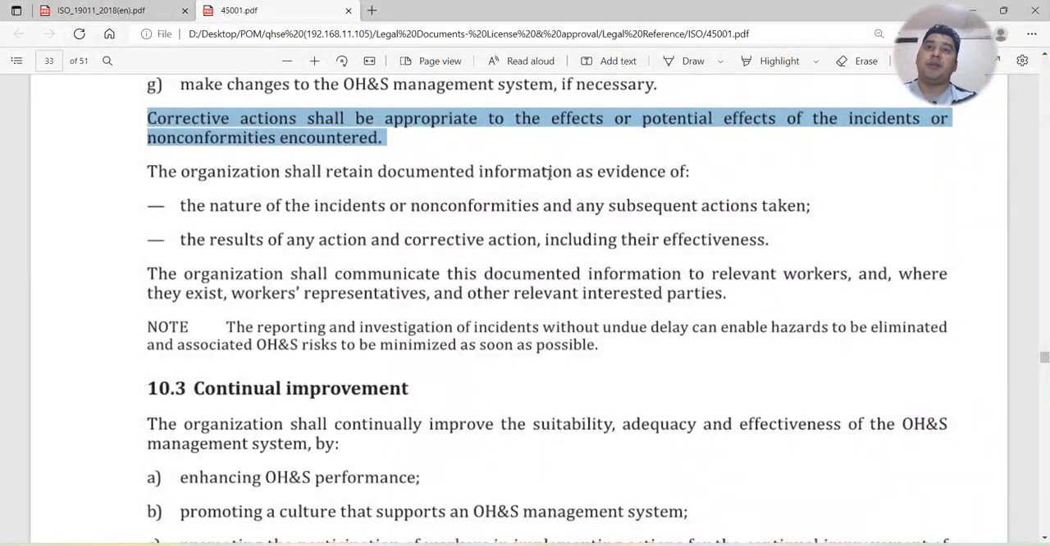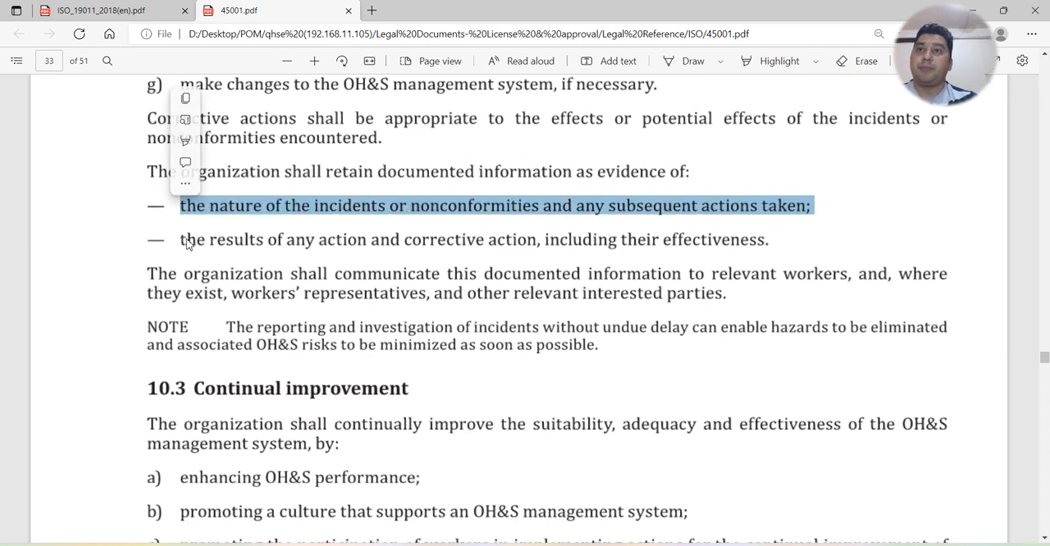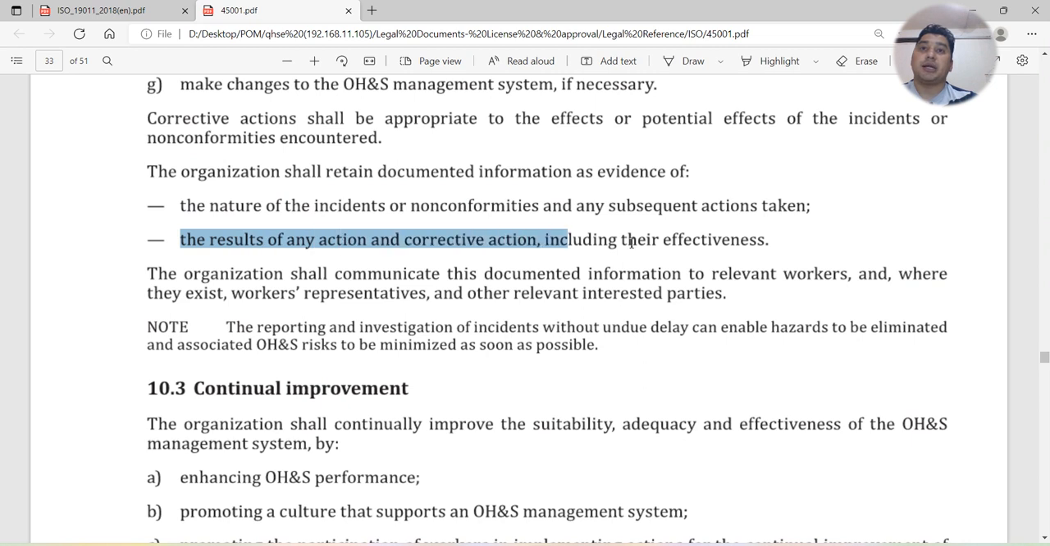The organization shall retain documented information as evidence of the nature of the incidents or non-conformities and any subsequent action taken. If there is any NC, incident, or accident and you took some actions, documents should be maintained for this purpose. Documents also need to be maintained for the results of any actions and corrective action, including their effectiveness.